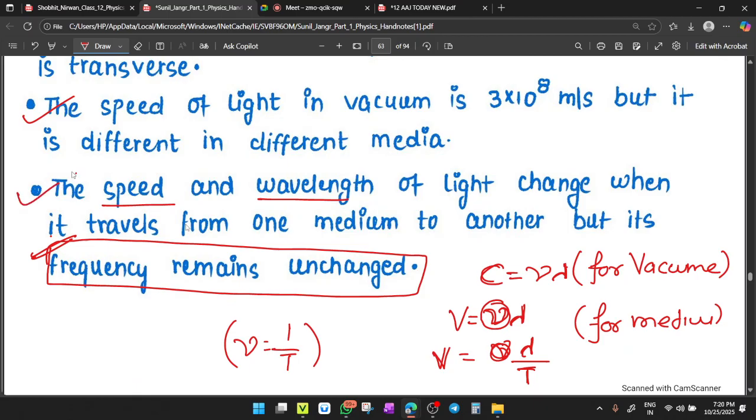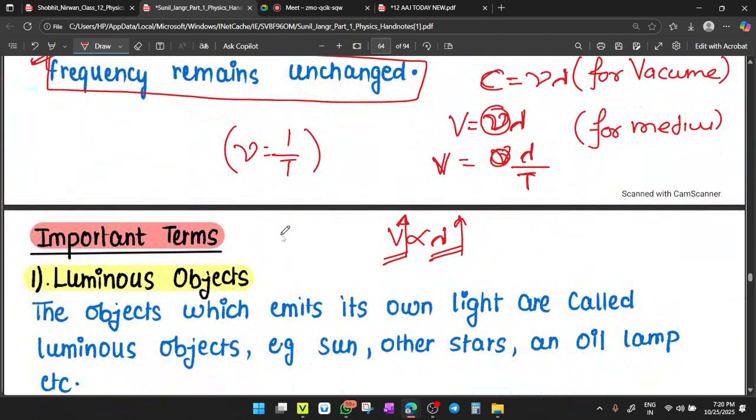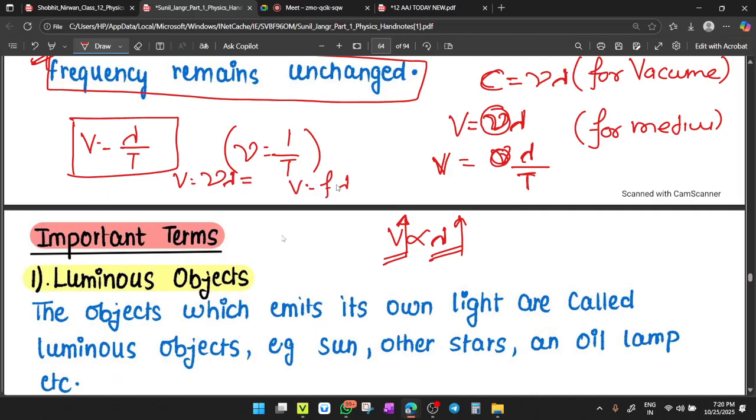Done. So this is about frequency, and one more important formula. V is equal to lambda by T, and 1 upon T becomes nu. So V equals nu lambda. Sometimes it is also called V equals f lambda. F is for frequency. Clear? Nu lambda, not mu. It is nu. Nu means frequency.